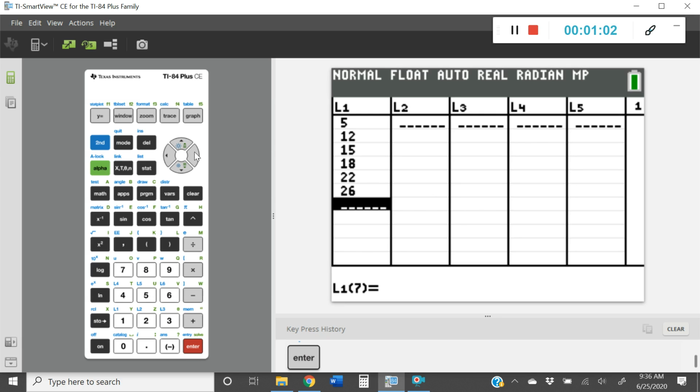Okay, once you get your X values in, I'm going to use the directional arrows and use the right arrow button to bump over to the L2 column. In the L2 column, I'm going to put in all of my Y values, or my dependent variables. So I'm going to go ahead and put the data in.